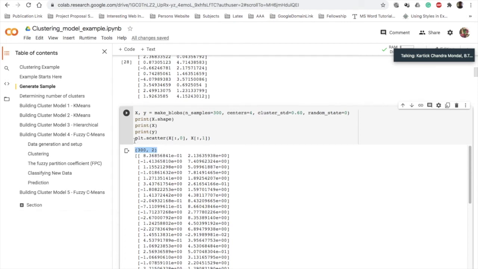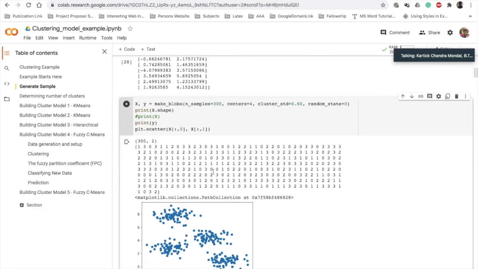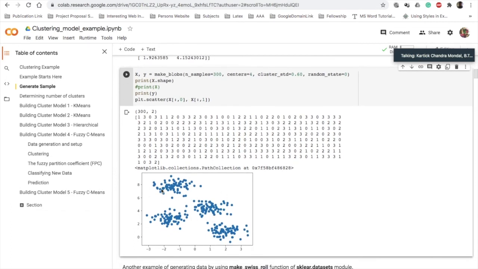Now if you plot the dataset, I am just commenting this part. If you plot this, then these 300 data points look like this in a two-dimensional scatter plot. Now the thing is, which of these 300 data points, which have two columns, belongs to which cluster center.